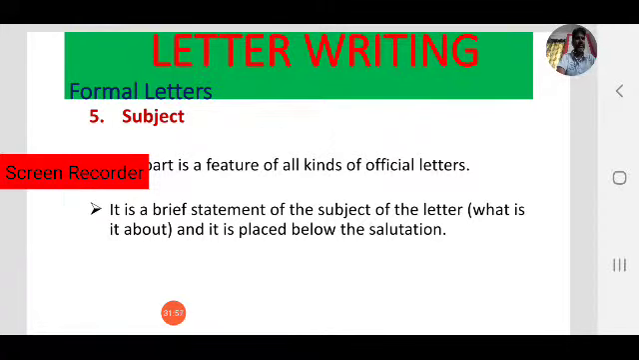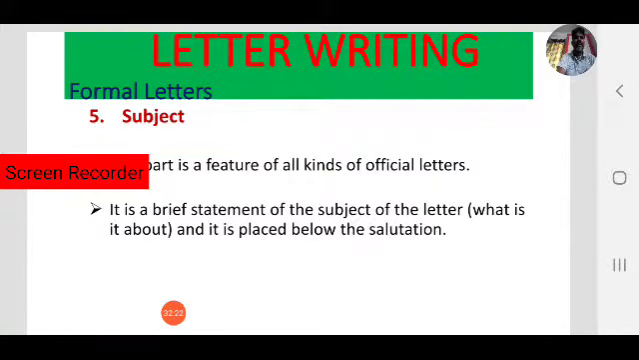Always you have to mention the subject. That is the most important one. Any official letter, whether it is to a principal, to the SP, to the collector, to an editor, to a manager, in every official letter you have to write the subject, and you have to mention the reason. What is the purpose of writing the letter?